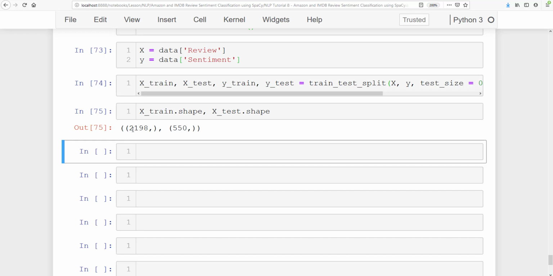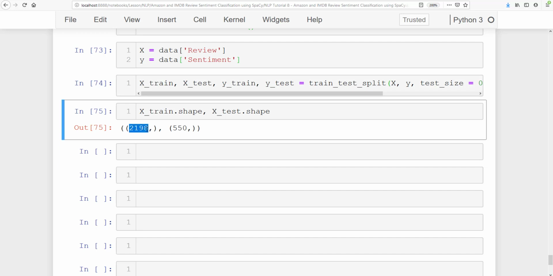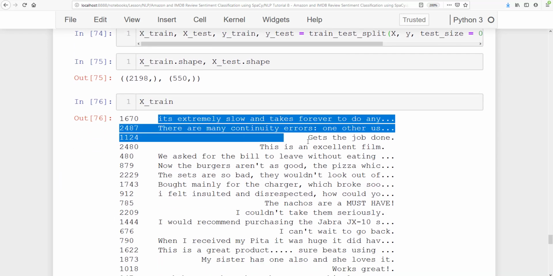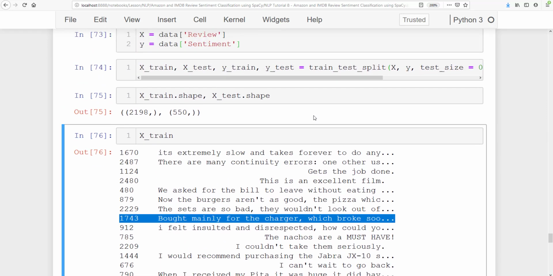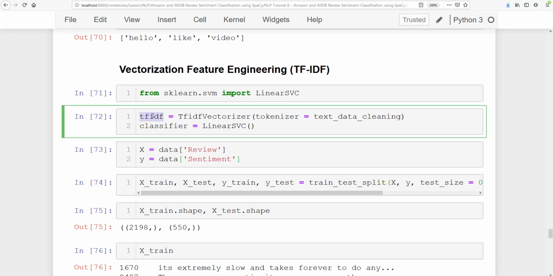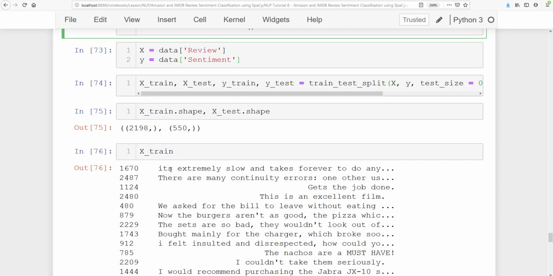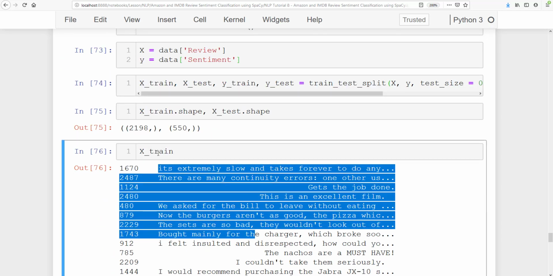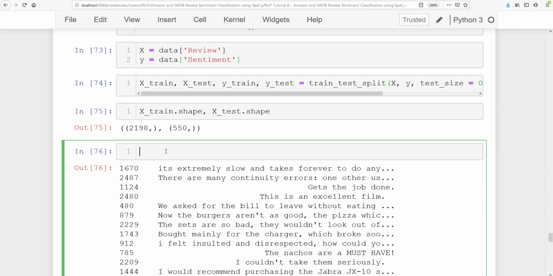And it says that 2198 data samples are in the training data set. And if you see here, X train is just words. Now with this TF-IDF vectorizer, when we pass the data in TF-IDF, the whole X train will be converted into a bag of words. All right, perfect. So this is the X train.